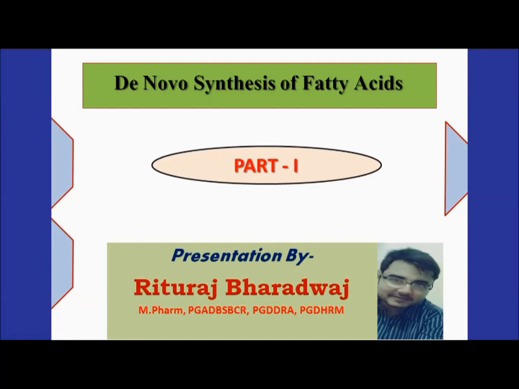This synthesis basically takes place in different organs, which include the liver, the kidney, moreover the adipose tissue, and sometimes apart from that it also takes place in the mammary gland. Now what does this process do? This process does the simple genesis of fatty acid from carbohydrate or sometimes from proteins or amino acids. So we are going in detail from part 1.